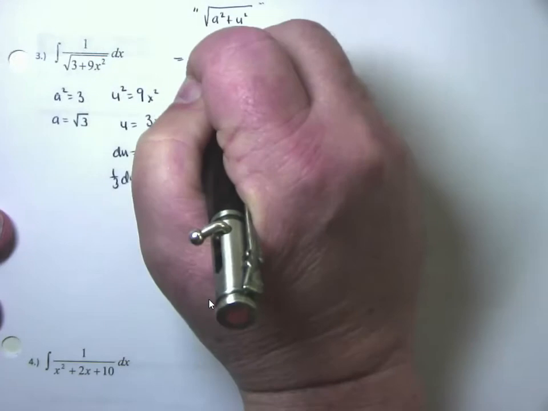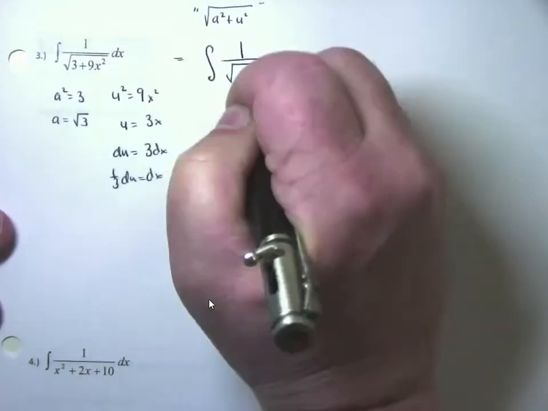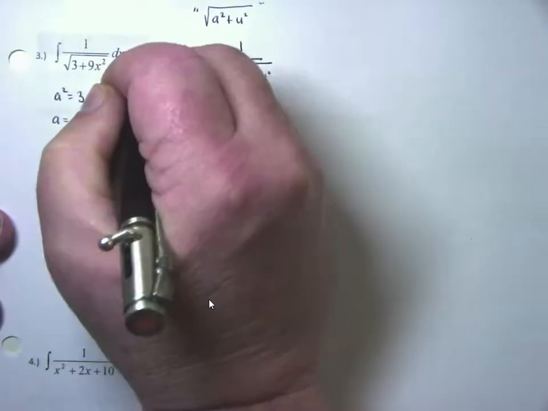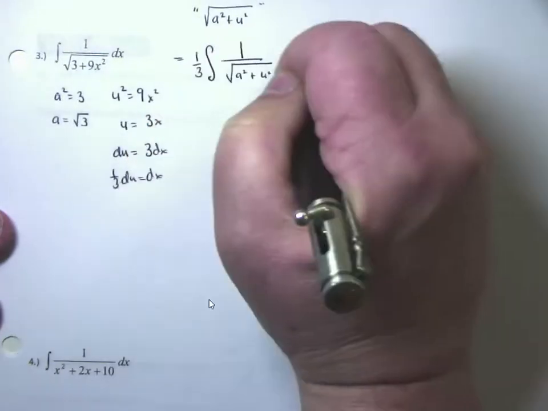So when I convert, this is an integral. It's 1 over the square root. The 3 was the a, and the 9x squared was the u squared. However, the dx in this problem is a third. The constant goes out front, du.